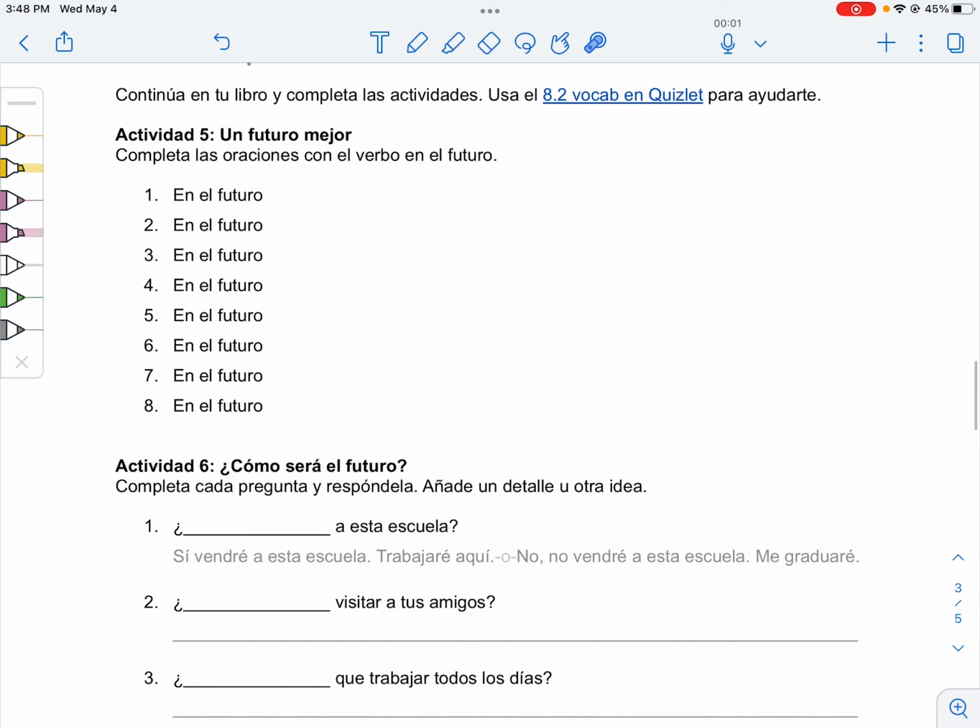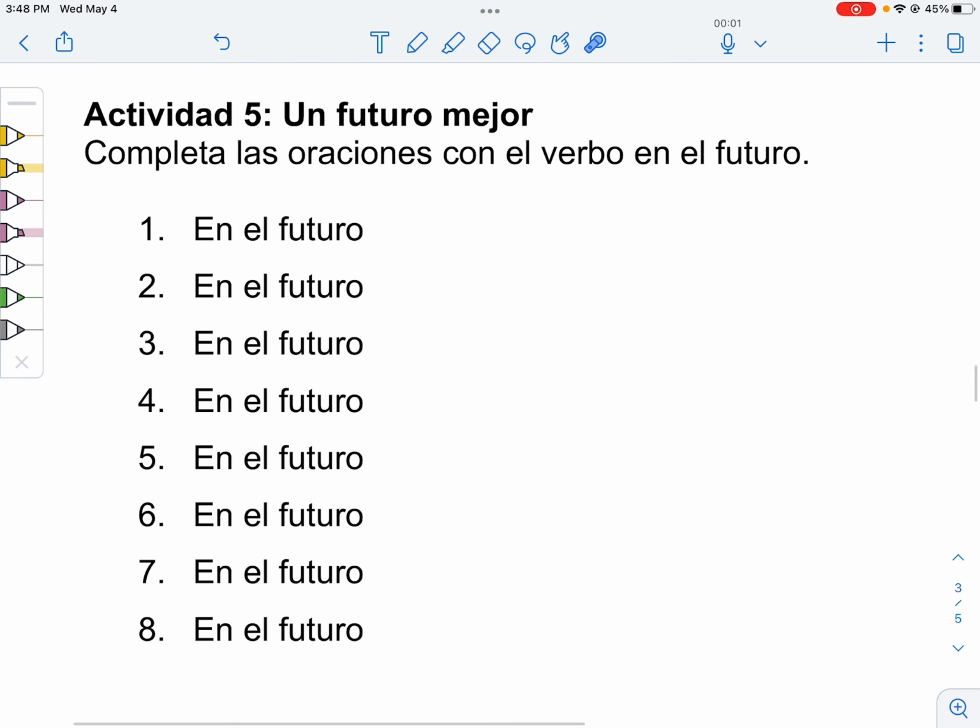Alrighty, for actividad 5, we have to change statements about the present into future statements. So I already put en el futuro because they're all about the future. Our first sentence in the book says, hoy los políticos no saben cómo mejorar el mundo. They do not know how to improve the world.